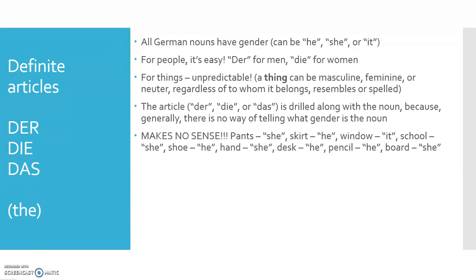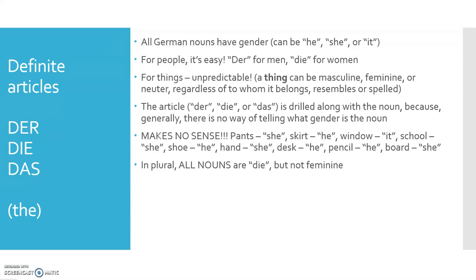Right? If you wanted to say, the skirt is expensive, you'll say, der Rock. He is expensive. Ist teuer. How do you like it? You don't admit it. Okay. Now, it gets more confusing.